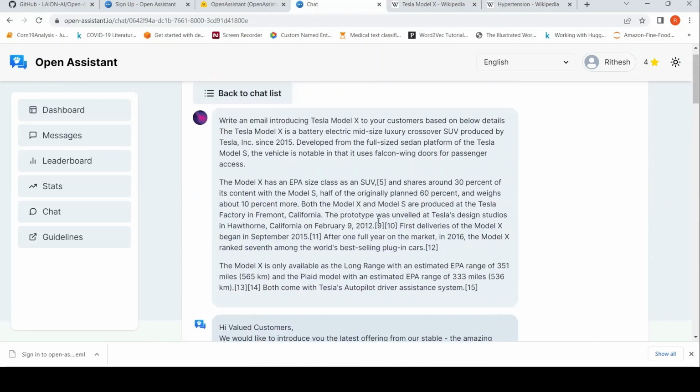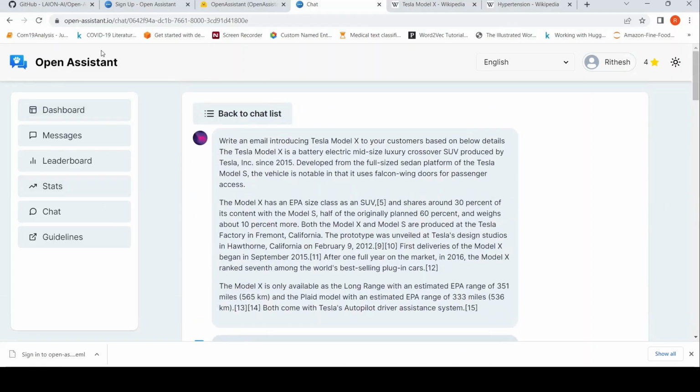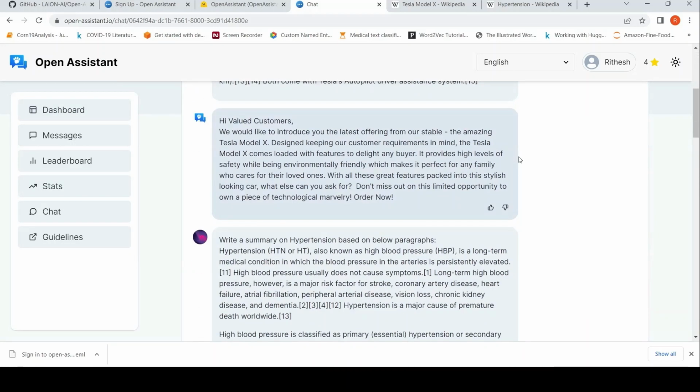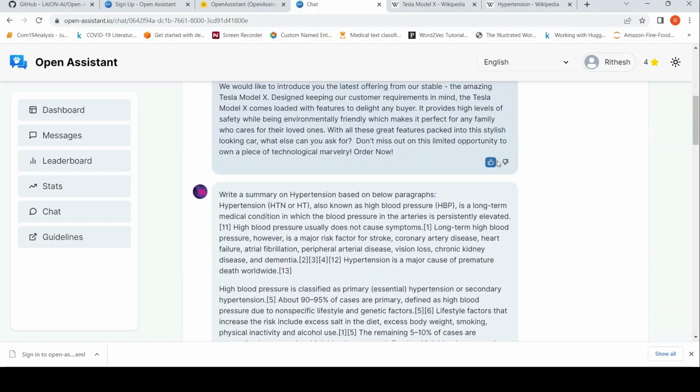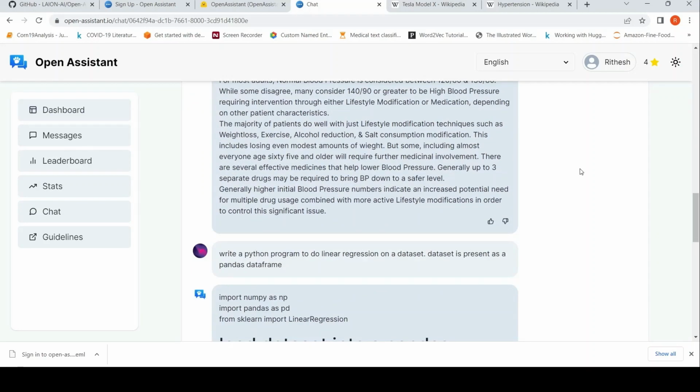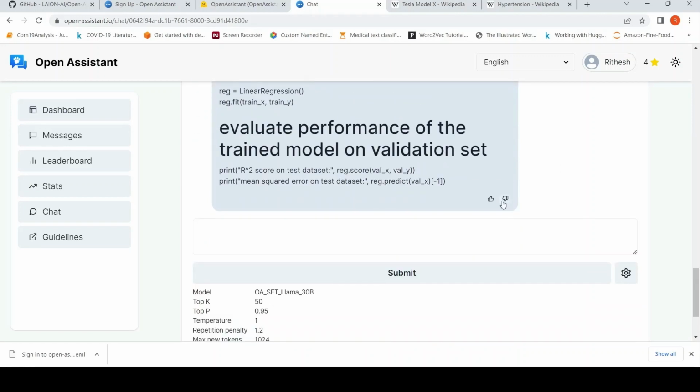Okay. So this was my video on the chat feature of OpenAI Assistant, which has been released yesterday. You can also go and try it out. You can also provide feedback if the responses are good, right? You can provide feedback for improving the model. You can try it out.